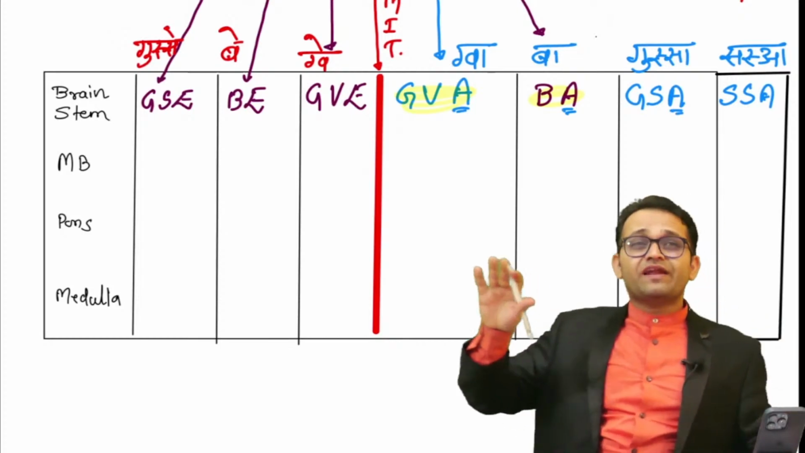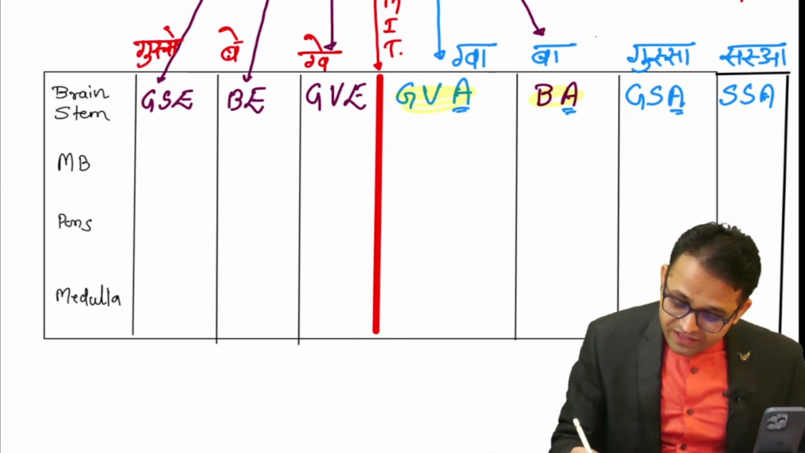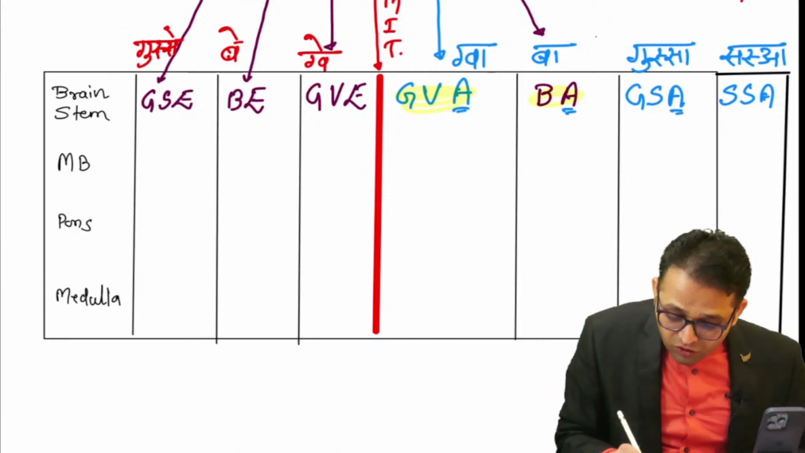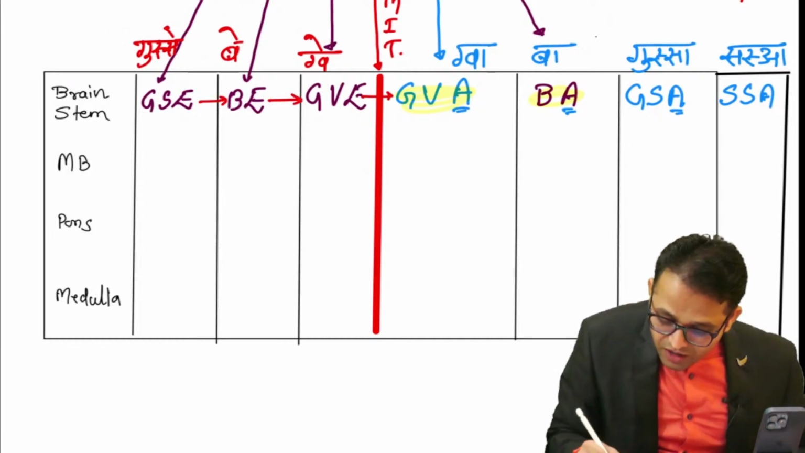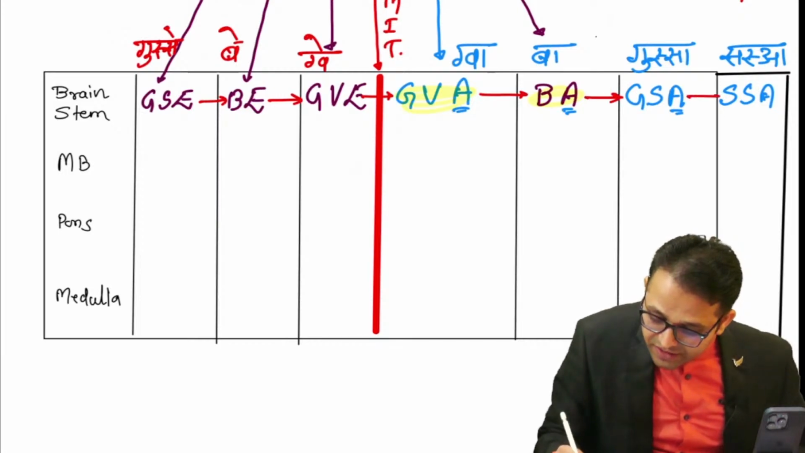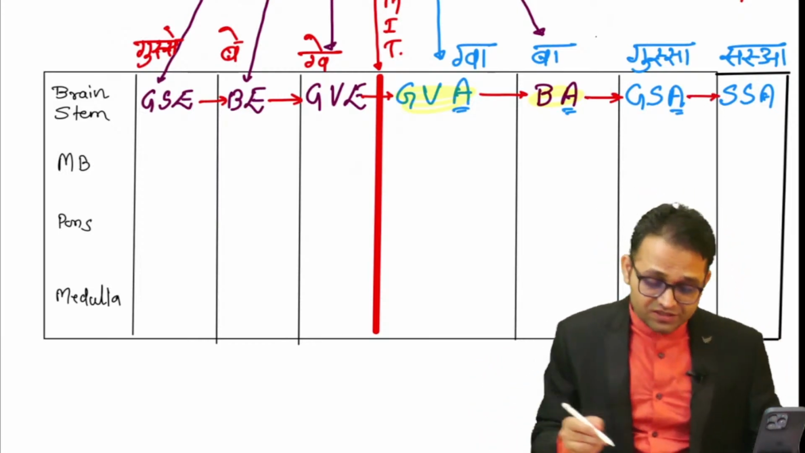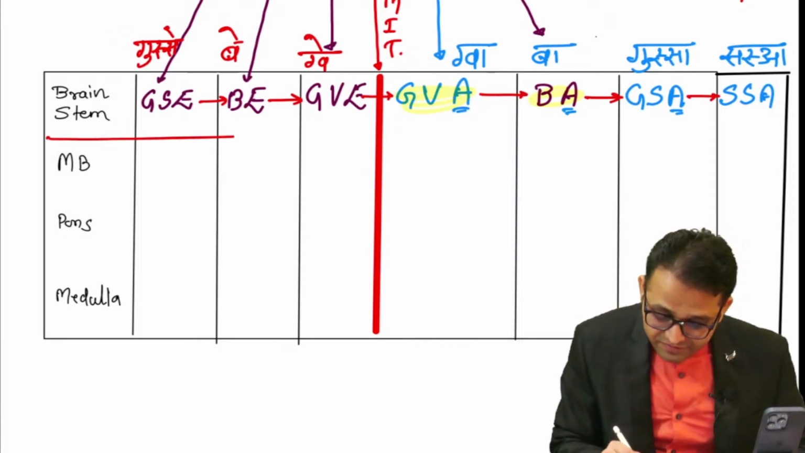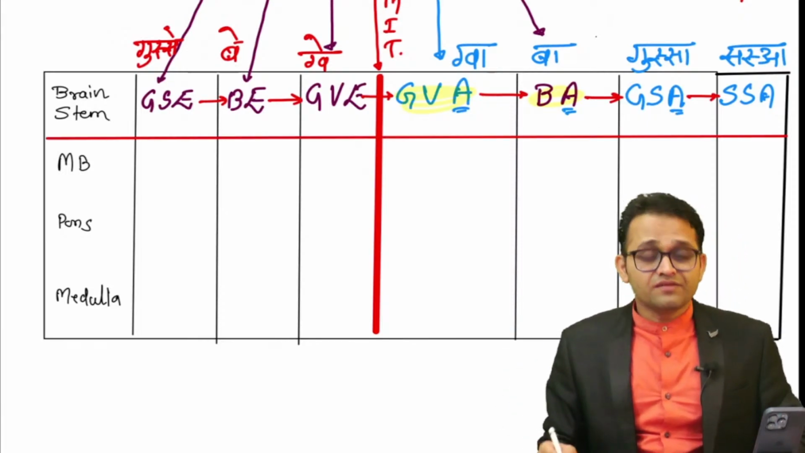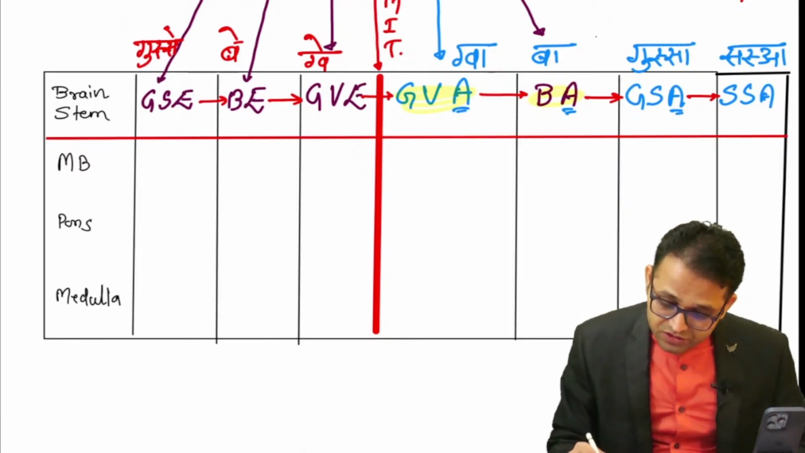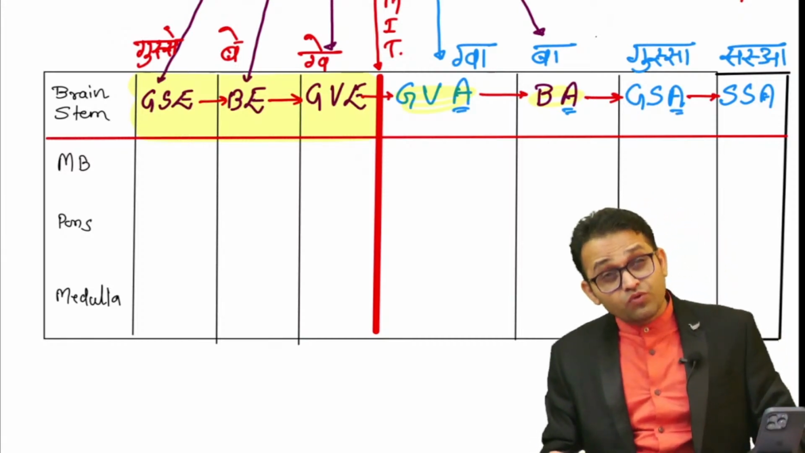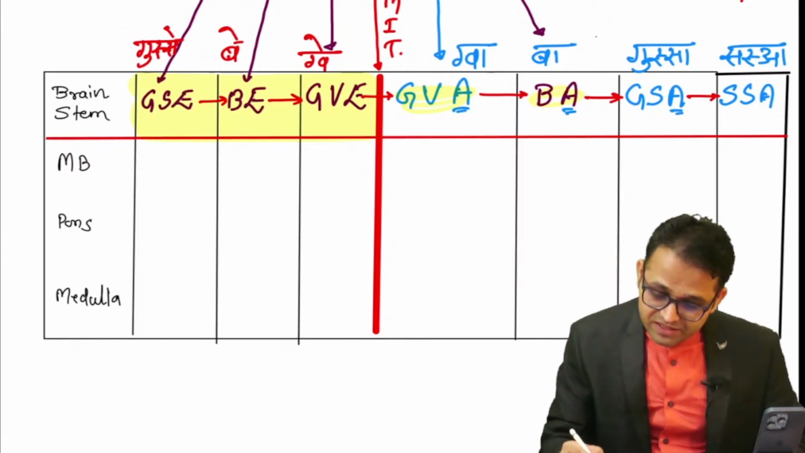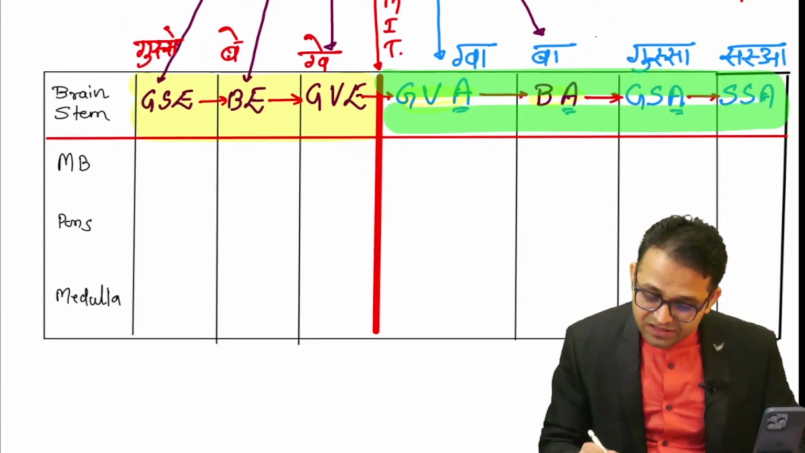Okay, sir. So now we are having the clear concept about the sequence. This is one very, very important recent INICET question. What is our sequence? You can say, sir, gusse, then be, then gue, then gua, then ba, then gussa, and then sassa. So no excuse with this sequence. Agree, beta? Fine. Okay. What I want to tell you: all the structures before the sulcus limitans are motor, and after the sulcus limitans, sir, these are sensory.